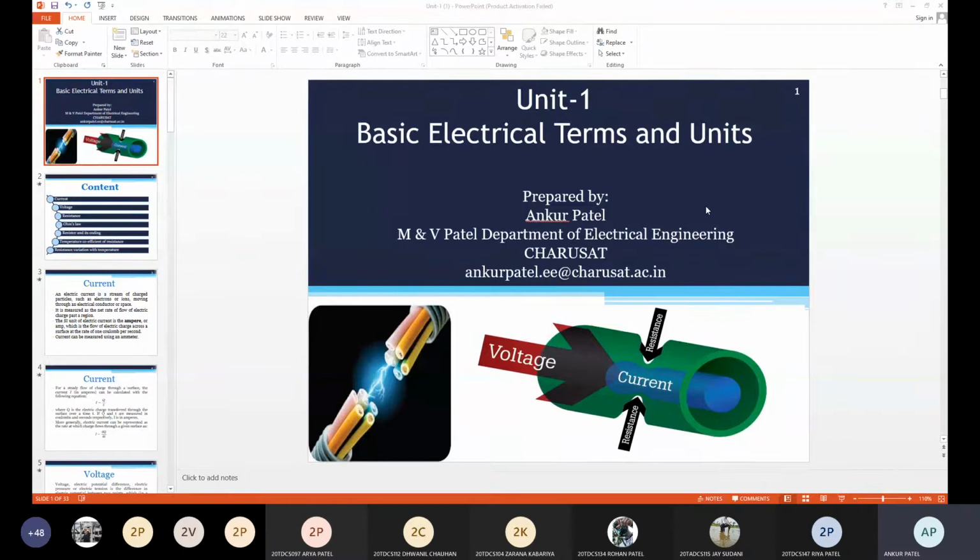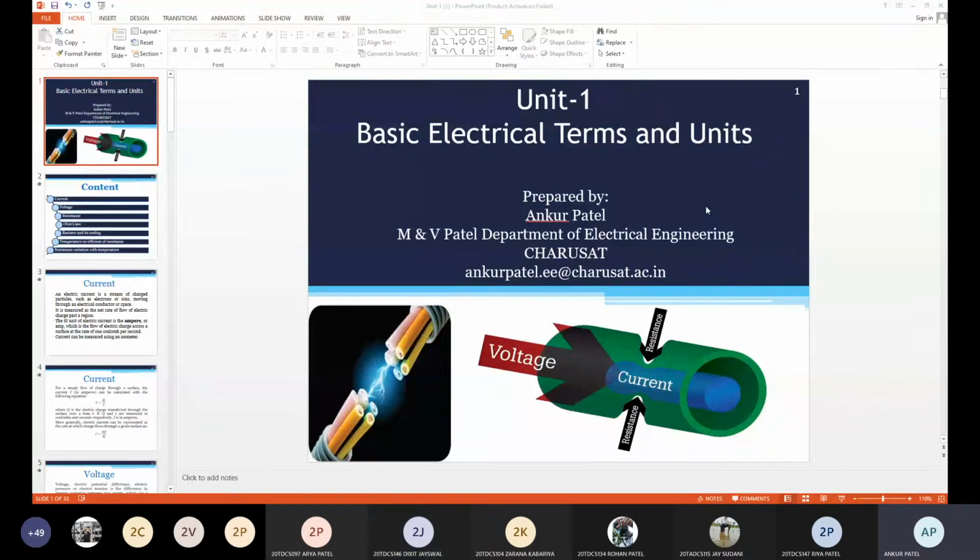What are the limitations of Ohm's law? Anyone? It is not applicable to all. In all applications there are certain limitations for Ohm's law. It is not applicable to semiconductors.